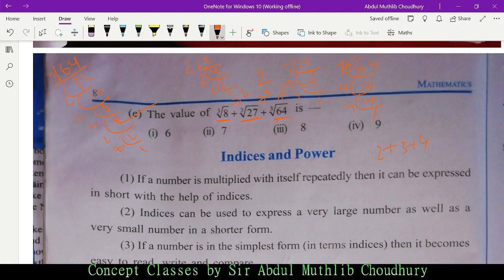How many 2's? 6. 2 into 2 is how much? 4. 2 into 2 is how much? 4. Here, how much do you have? 4. So 2 plus 3 plus 4. 4 plus 3 is 7. 7 plus 2 is 9. So option number 4 is the answer. It's 9. I hope it's clear.